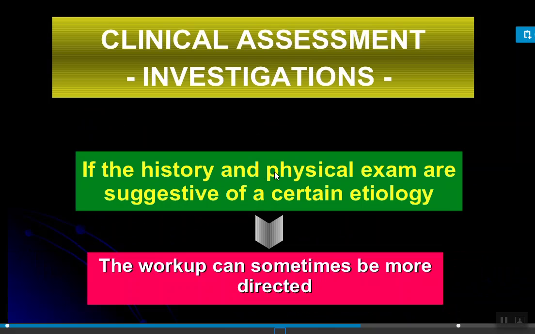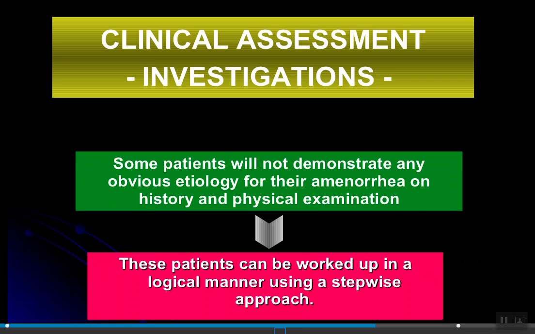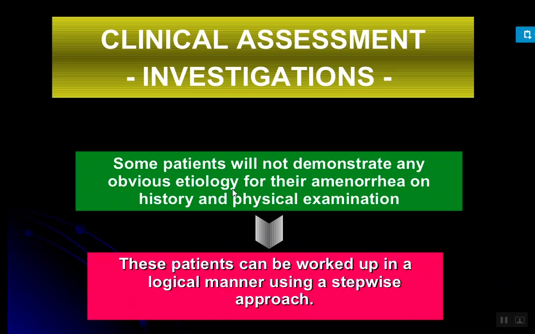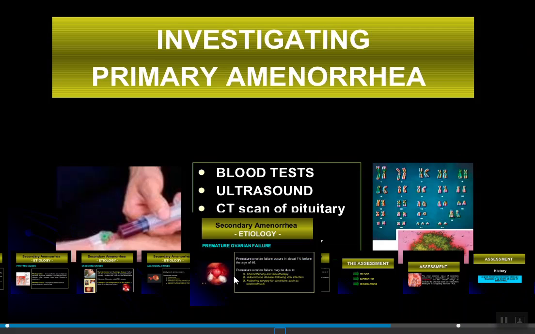Okay. If the history and physical examination are suggestive of a certain etiology, then we have to take some tests more directed to find out the cause. Some patients will not demonstrate any obvious etiology for their amenorrhea on history and physical examination, means we cannot identify the cause. And these patients can be worked up in a logical manner using a stepwise approach.